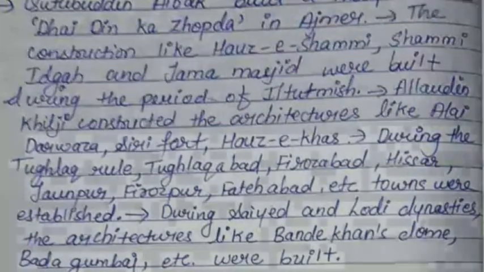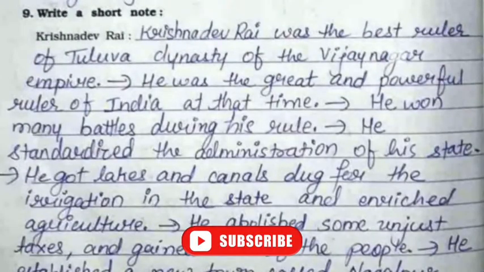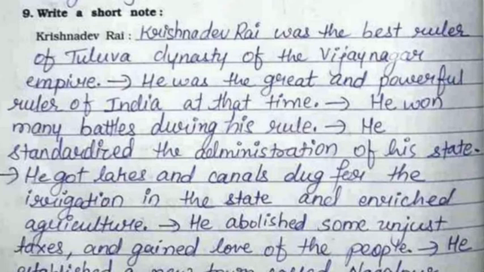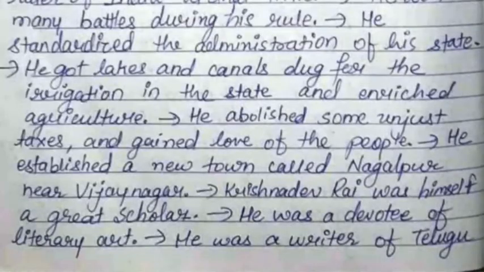Now we'll continue with question number 9, that is write a short note on Krishnadev Rai. Krishnadev Rai was the best ruler of Tuluva dynasty of the Vijayanagar Empire. He was the great and powerful ruler of India. At that time, he won many battles during his rule. He standardized the administration of his state. He got lakes and canals dug for the irrigation in the state and enriched agriculture. He abolished some unjust taxes and gained love of the people. He established a new town called Nagalpur near Vijayanagar.